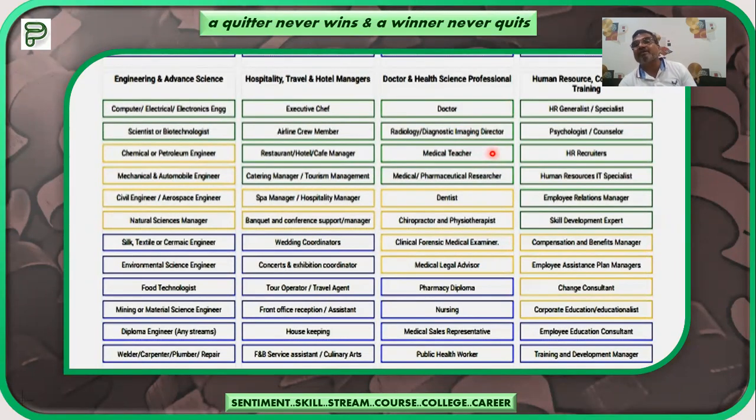That is what we have seen in the readers in the medical colleges, professors. Then medical and pharmaceutical researcher, he can move into research. Human resource has also been considered as a very important career stream for that child. Different career titles have been given: HR generalist, specialist, psychologist, counselor. He can become an HR recruiter, human resource or IT specialist. He is analytical, so he can have the support of IT, employee relations manager, skill development expert, etc.